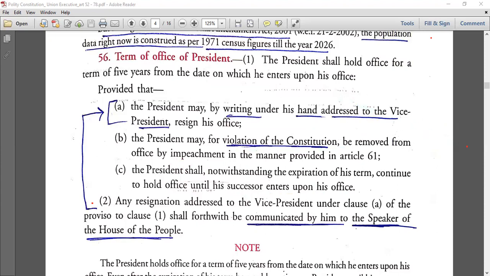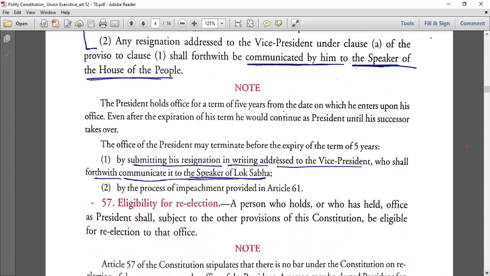Same thing is mentioned here. Even after he holds office for 5 years, even after expiration of his term, he would continue as president until his successor takes over. जब तक successor नहीं आता, तब तक will continue as the president. It is mentioned in the Constitution and it is compulsory.